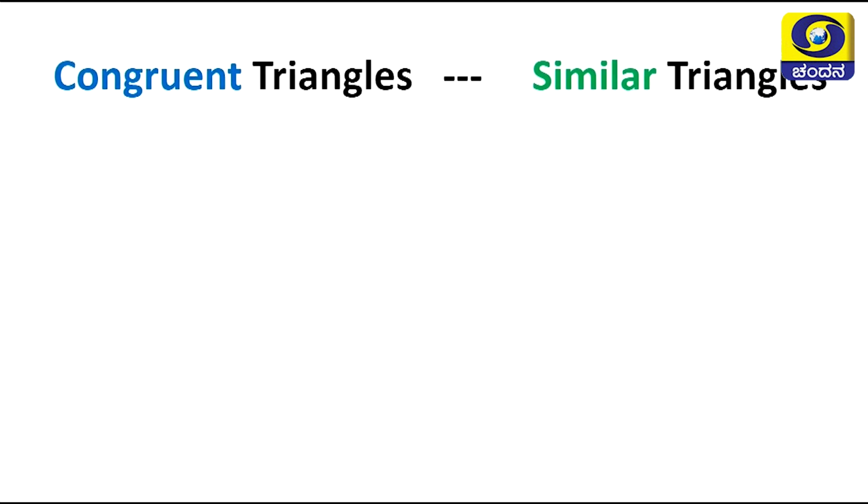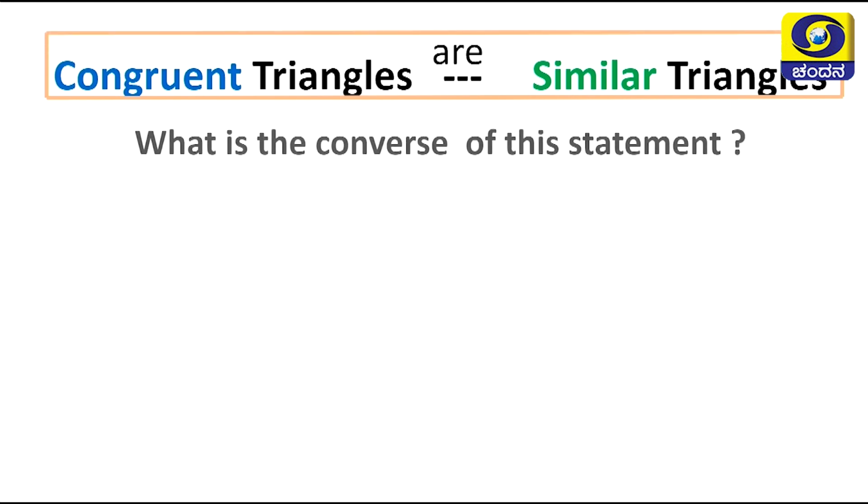Can you recall that similar triangles means triangles having the same shape, and areas may be same or may not be same. If they are same, then they are called congruent triangles. So, if two triangles are congruent, then they will be similar triangles. This is what we understood in the last session, correct children?